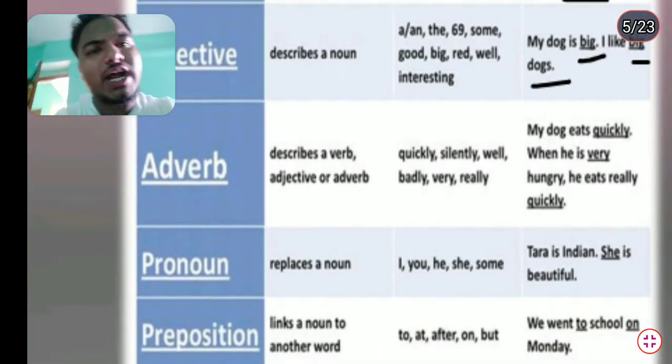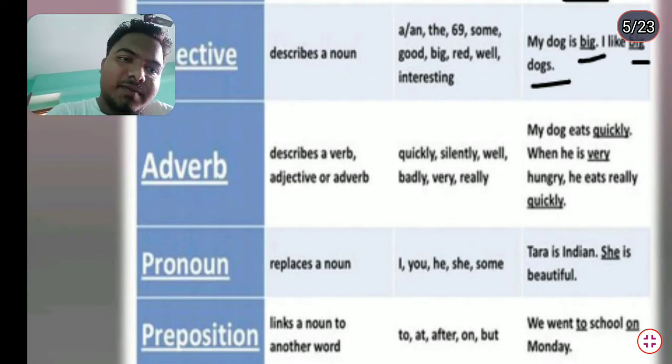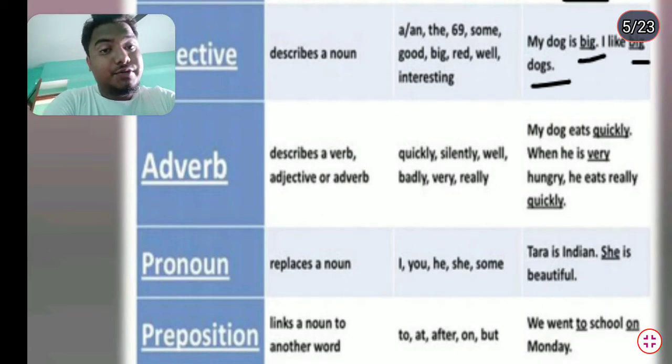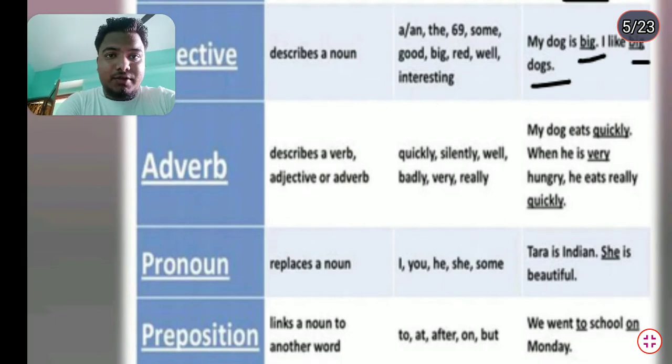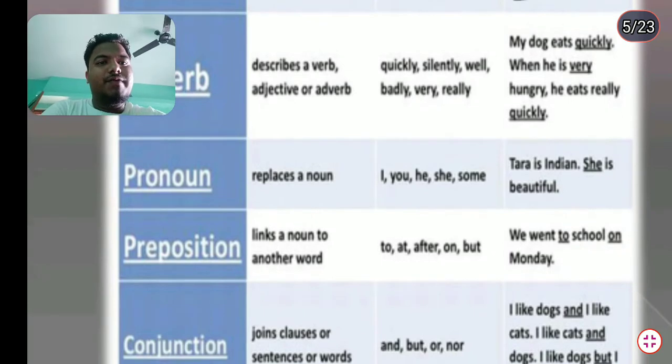Adverbs are generally used at the end of the sentence, sometimes in the middle, sometimes in the front position. According to the position and usage of adverbs, they are used differently, and that should be talked about later. Pronoun replaces a noun: I, he, she, and some.